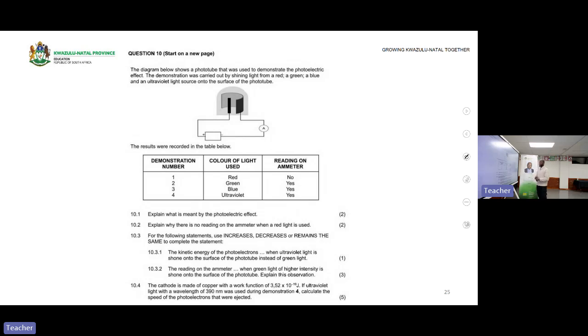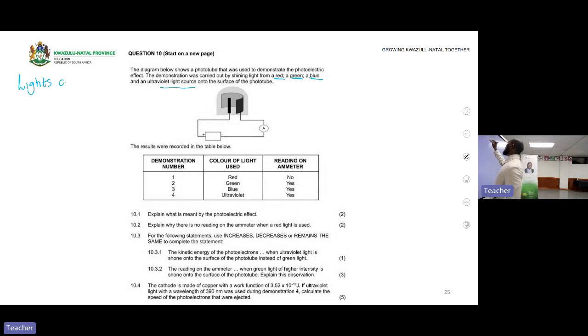Now let's look at this question together. The diagram below shows a phototube that was used to demonstrate the photoelectric effect. The demonstration was carried out by shining light from red, green, blue, and ultraviolet light sources. Now what is happening here?